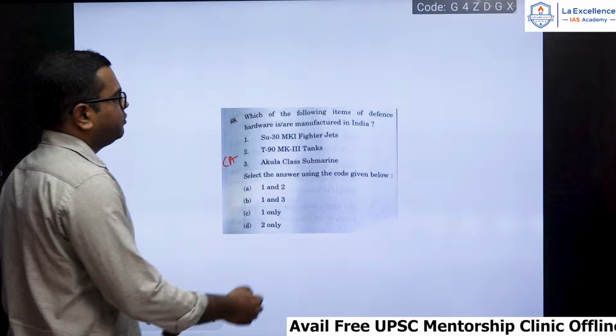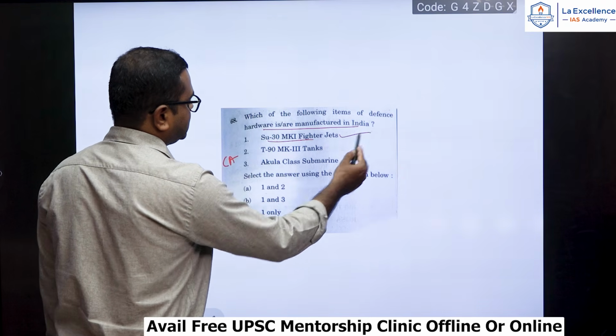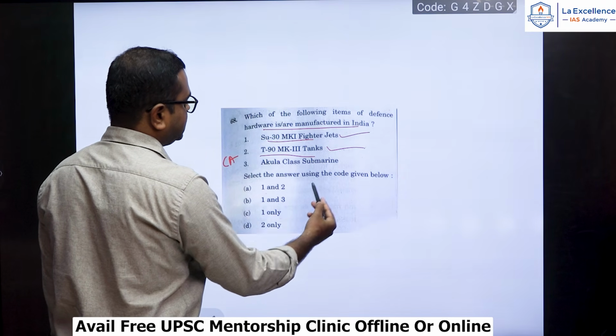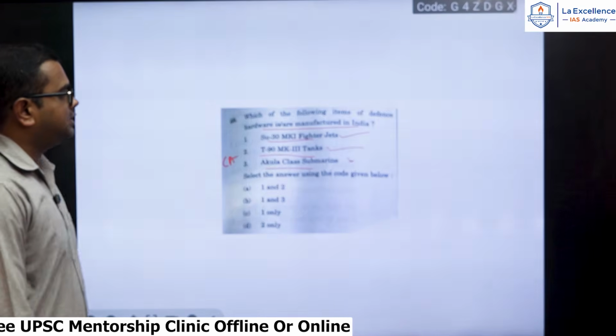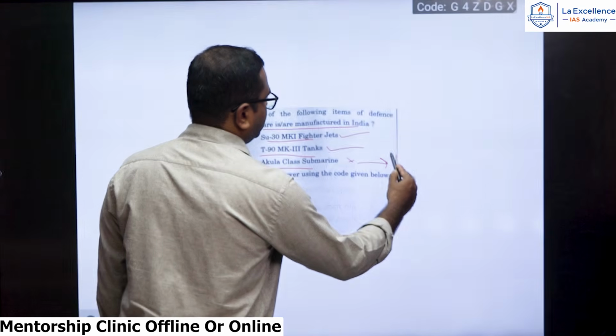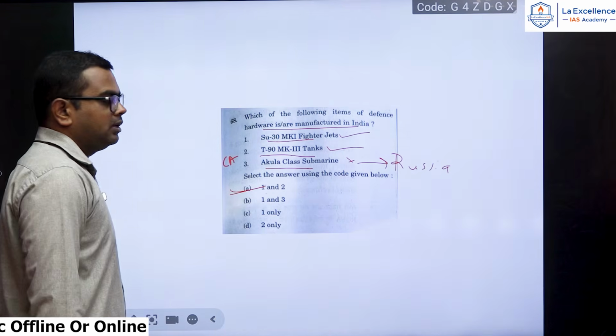Which of the following items of defense hardware is manufactured in India? Su-30 Mk fighter jets, T-90 Mk3 tanks, yes. Akula class submarine. Okay, the Akula class submarine, this is manufactured in Russia and not India. Okay, the 3 is wrong here. 1 and 2 will be the correct one here.